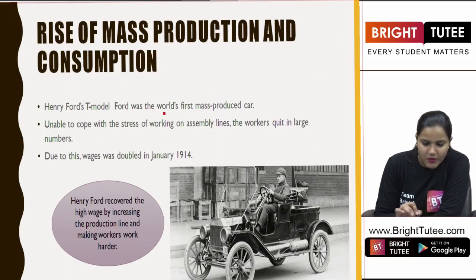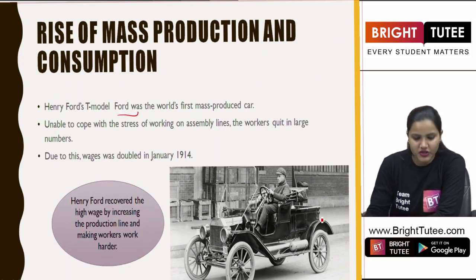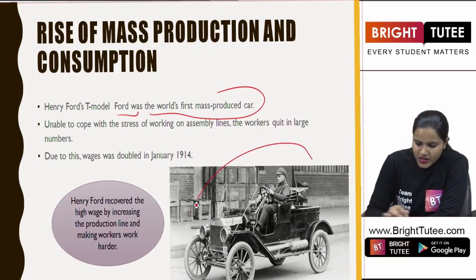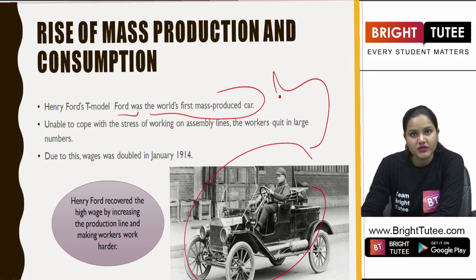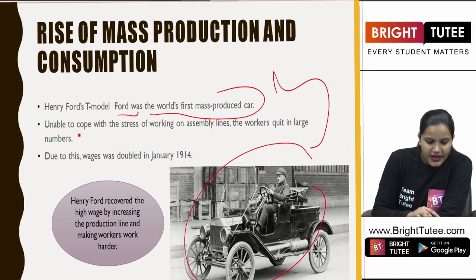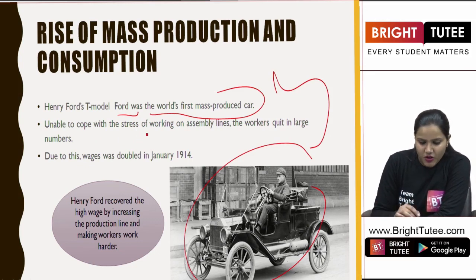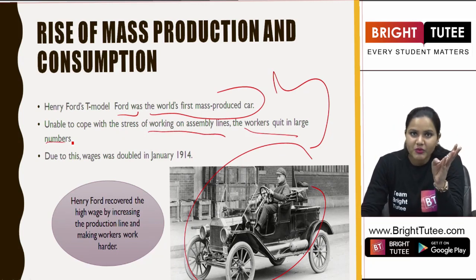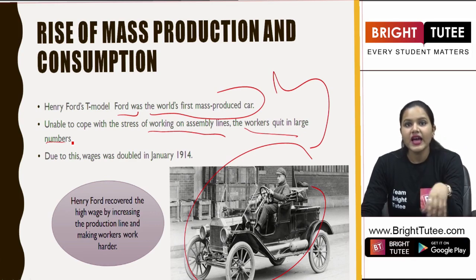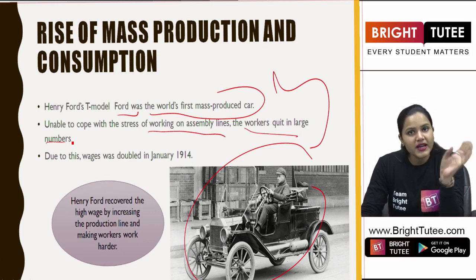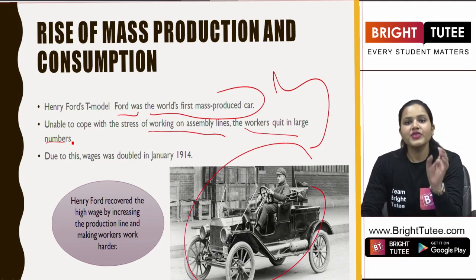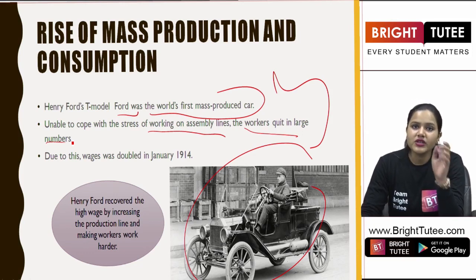Now, Henry Ford's T-model Ford, the car that he manufactured, was the world's first mass-produced car. Okay? Here we see that, unable to cope with the stress of working on assembly lines, the workers quit in large numbers. So basically what was happening? These workers were not getting breaks. They had to continuously stand and work at a certain speed dictated by the conveyor belt. And also they had to cope with this new style of working. Therefore, many workers decided to leave the job.